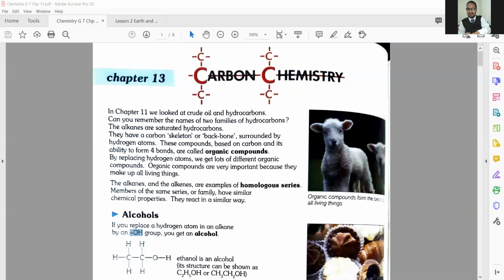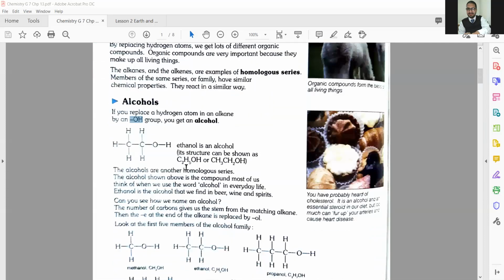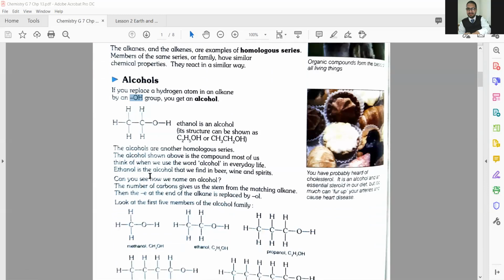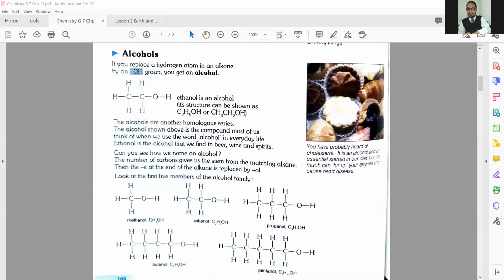Excellent. Now, the second part of the lesson, where we can see different types of molecules and their structures that I already explained to you. Here you can find the names: methane to methanol, ethane to ethanol, propane to propanol, and in the same way, butane to butanol, pentane to pentanol.